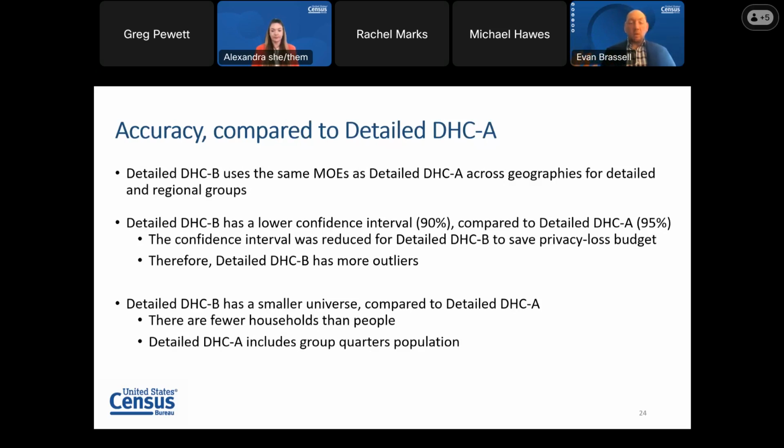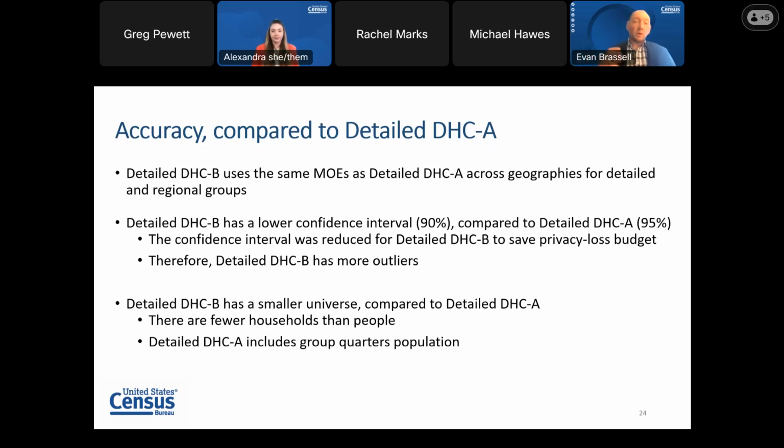What this means is that whereas the detailed DHCA product can say that a given estimate might be plus or minus 3 95% of the time, in the detailed DHCB product, it will only be plus or minus 3 90% of the time. This means that there will be more potential for outliers, and there'll be more cases that fall outside of the given MOE.